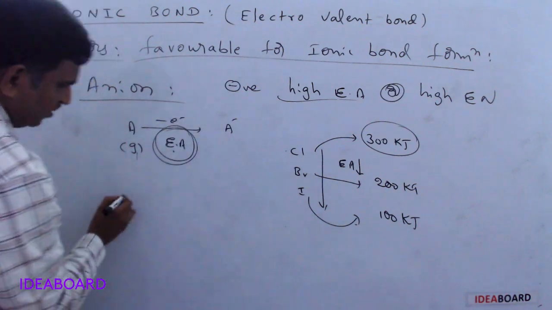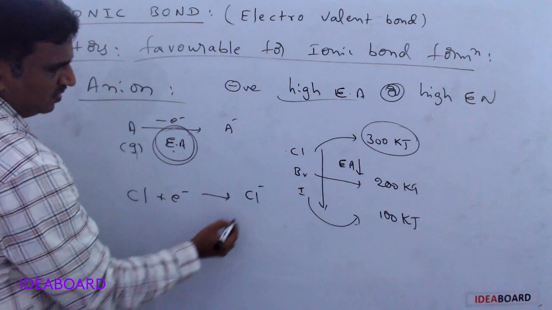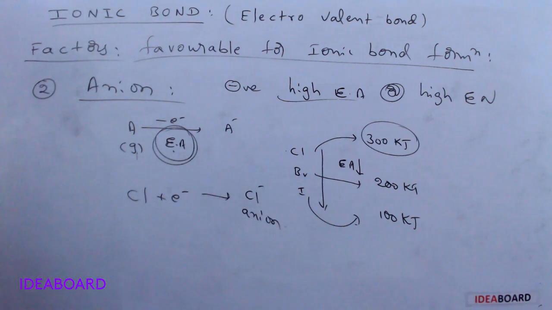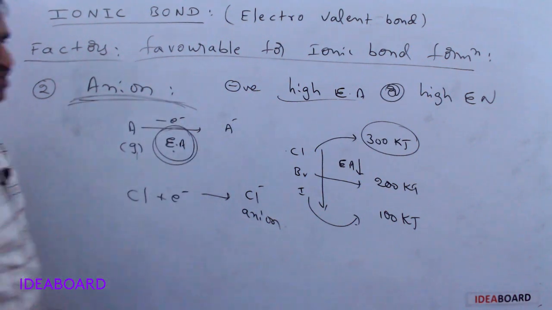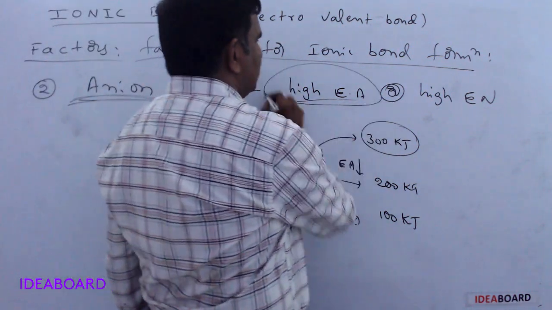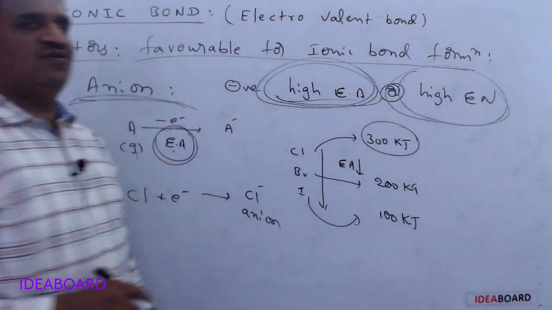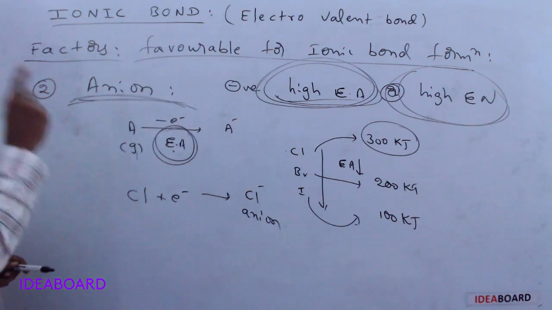So chlorine takes electrons easily, releases energy and converts into an anion. Anion formation occurs easily when an atom has high electron affinity or high electronegativity. These are the two important points for getting cations and anions.